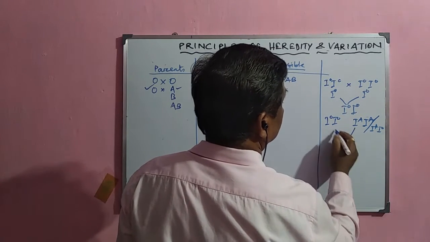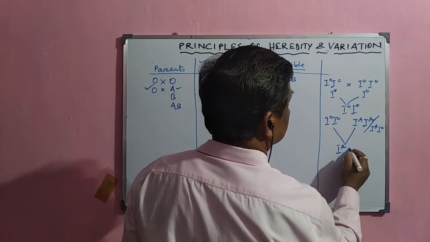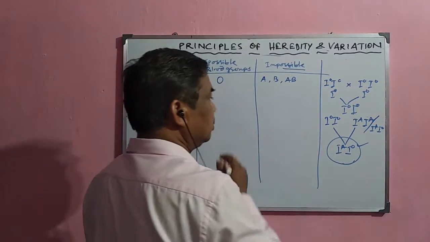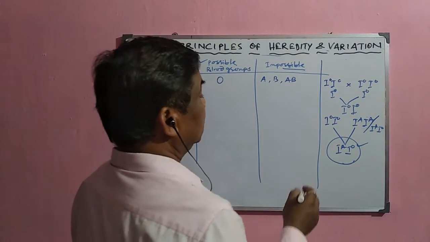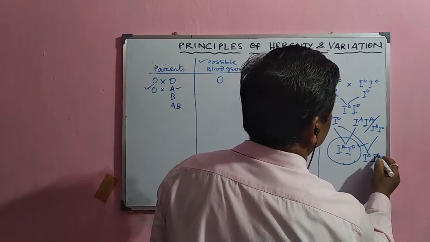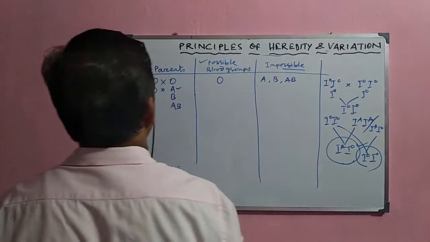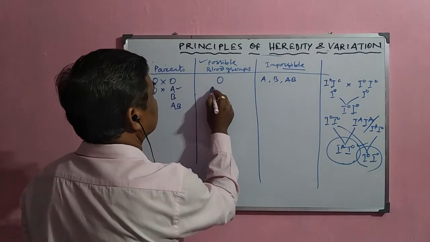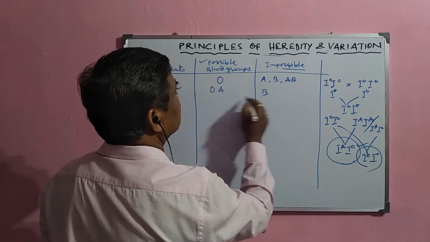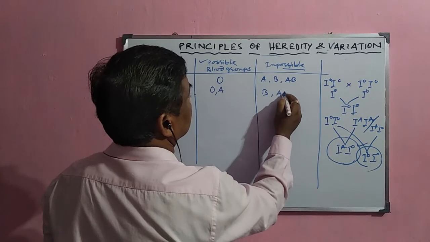So the blood group observed will be either IA IO or IO IO. Only two types of blood group you will find here, that is O and A, and there will be no chance of B or AB.